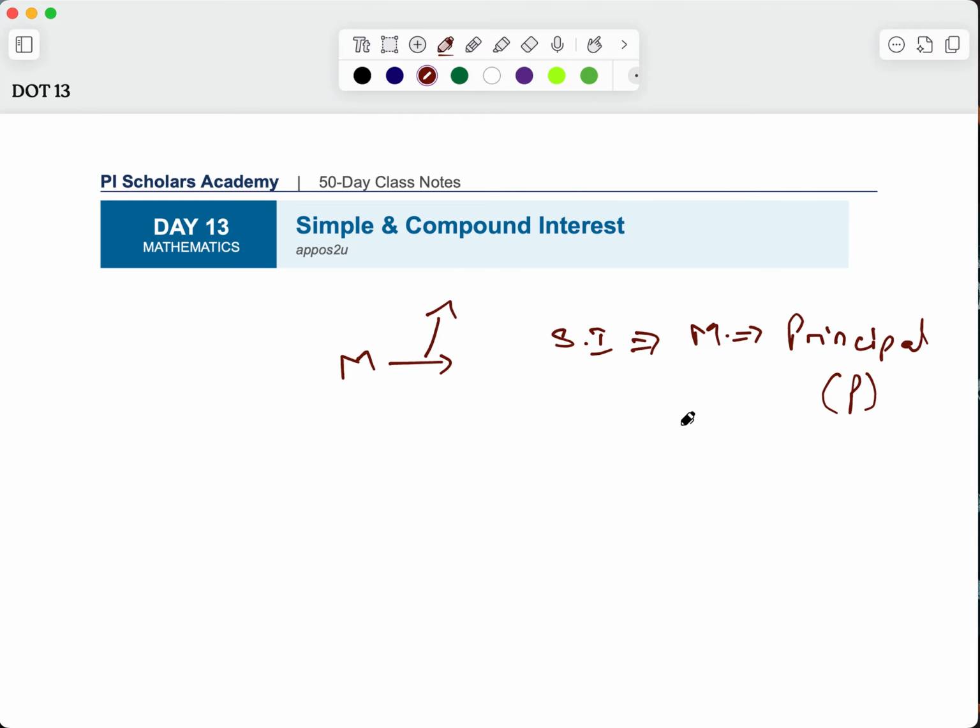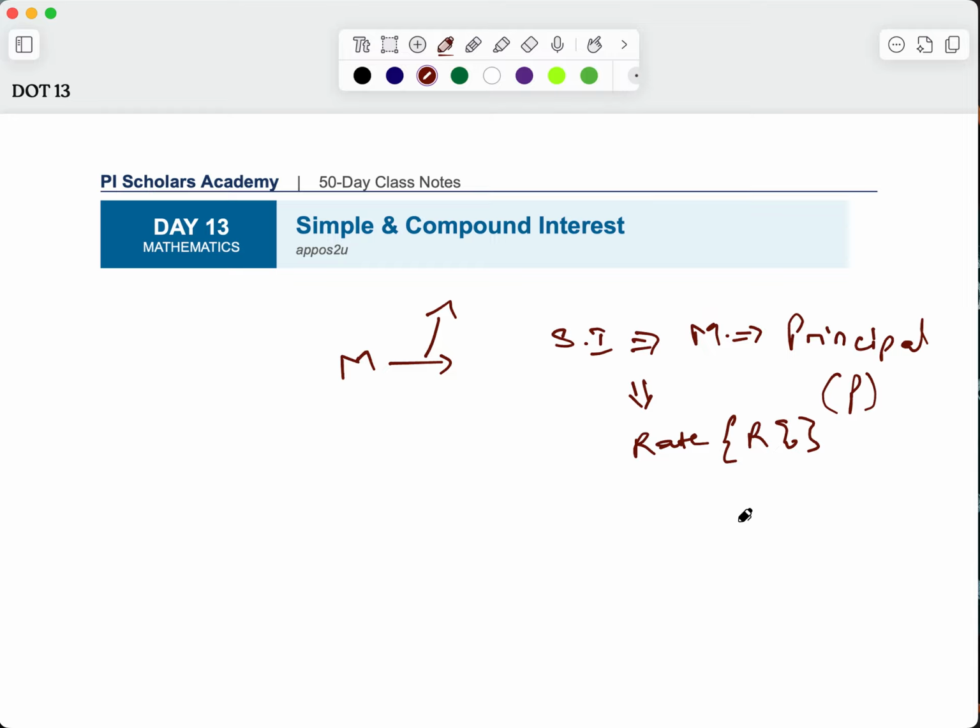Then the next thing that it is dependent on is the rate. At what rate should interest be charged? This rate is always in the form of a percentage. So am I charging interest at a 20% rate? Is it 1%? Is it 5%? That is the amount that it will be topping it up by. But it doesn't just top it up anyhow.